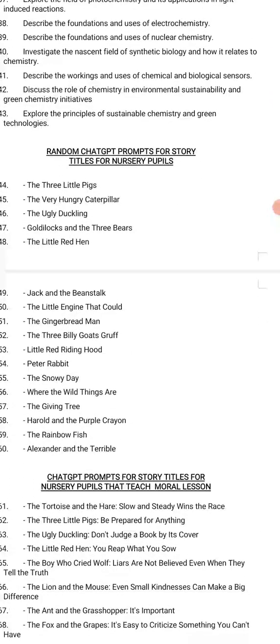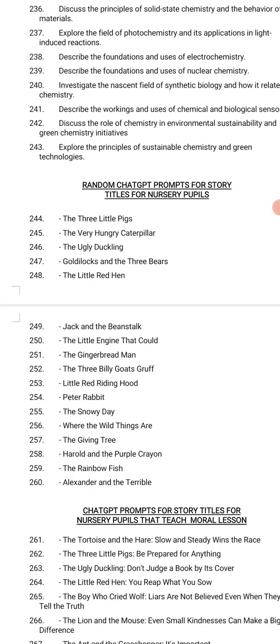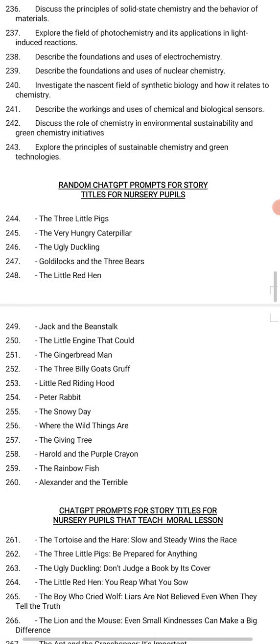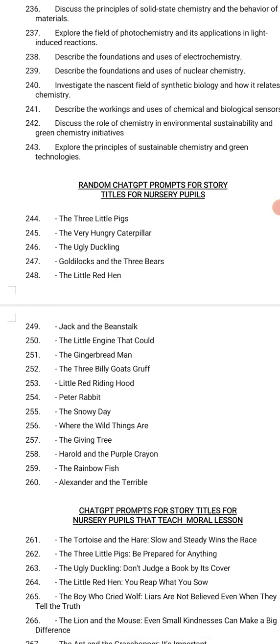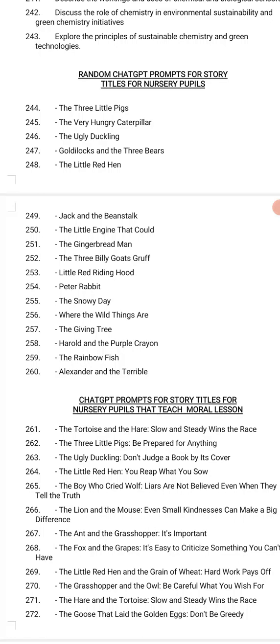Now we're down to random ChatGPT prompts for story titles for nursery pupils. These are for teachers that are in the nursery classes. At some point you want to tell stories to your children. With this AI prompt, you can pick one of them, generate stories, and tell your children.